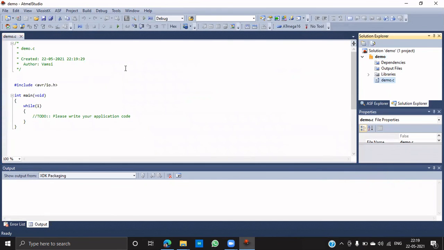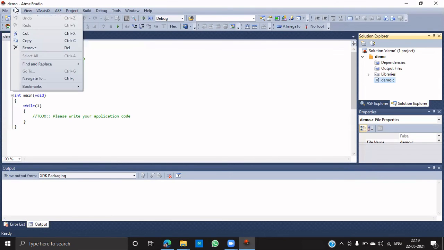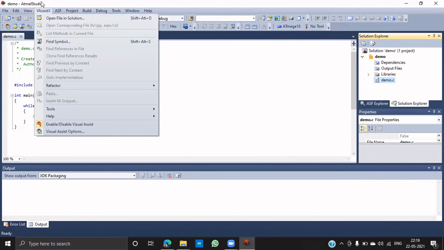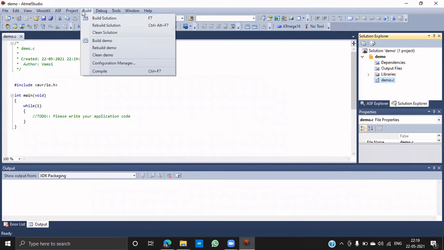then this window will be open. Here is the area where you can write and develop the code. Then these are the options: edit, view, and some other options, and build. Once you are done with the code, you compile the code to check if you have any errors. After writing the code, just click on build and then build solution. Then it will build the solution and display whether your code has any errors or not.